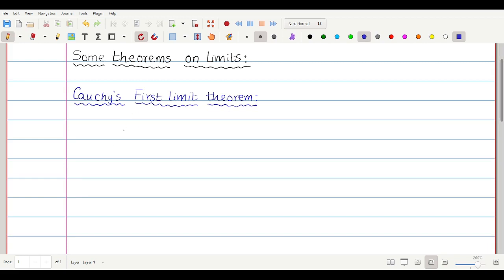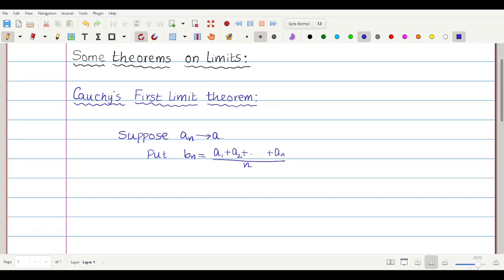So the first limit theorem is very simple. Suppose a_n converges to a. Suppose a_n is a real sequence that converges to a. Put b_n equal to (a1 plus a2 plus dot dot dot plus a_n) divided by n.